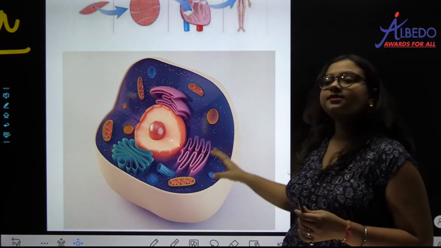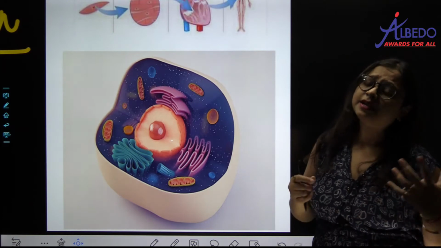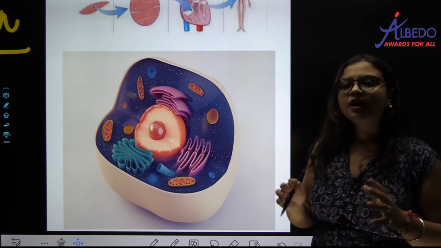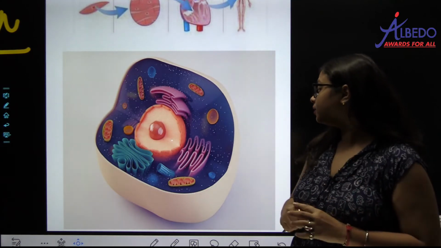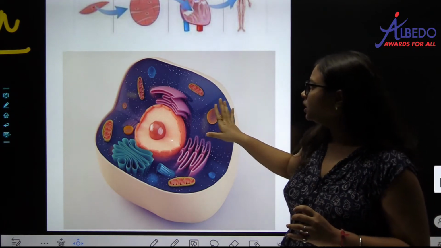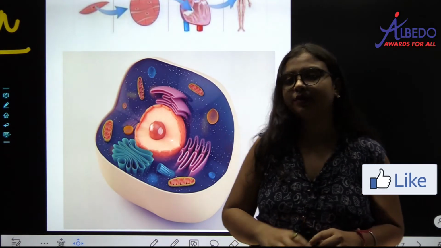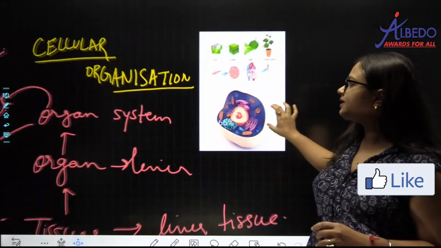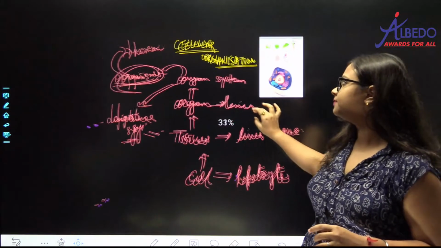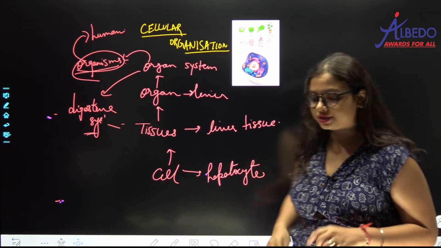सेलुलर ऑर्गेनाइजेशन. This is the picture of a cell. सेल के बारे में हम फिर डिटेल में डिस्कस करेंगे when we will study about this. सेल का एक चैप्टर है, यूनिट है पूरा. We will study in detail about the cell in that chapter. So the second defining feature of living organism is your cellular organization.